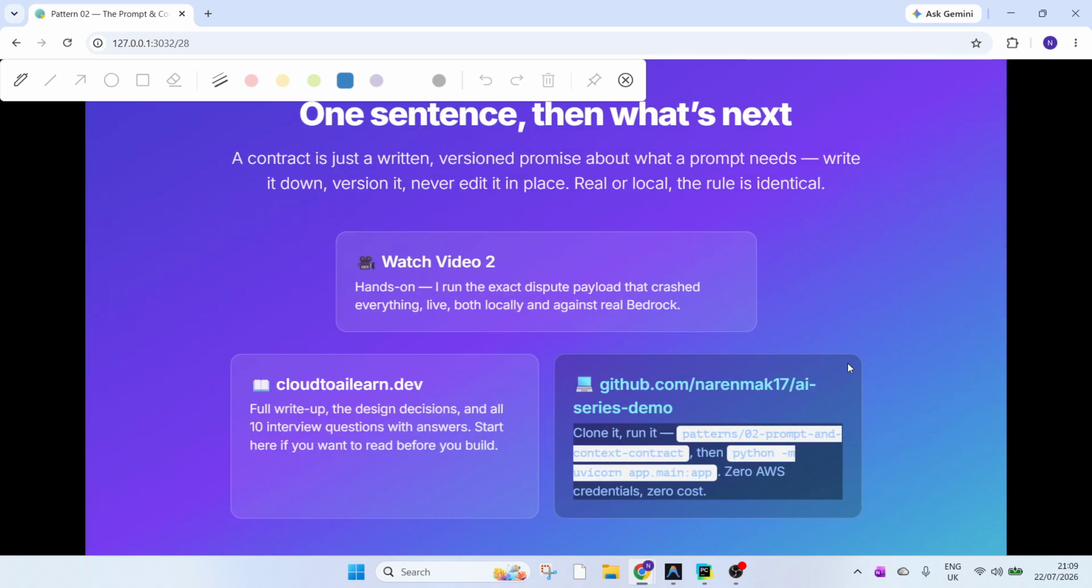Okay, so one sentence. If you forgot everything else we talked about so far, what you need to take away: a contract is a written, versioned promise about what a prompt needs. Write it down, version it, never edit in place, right? And the example I took is exactly the dispute team, which I'll showcase in the demo.